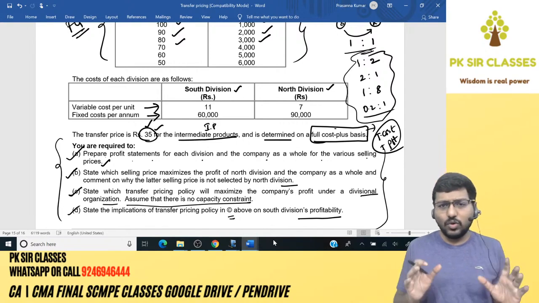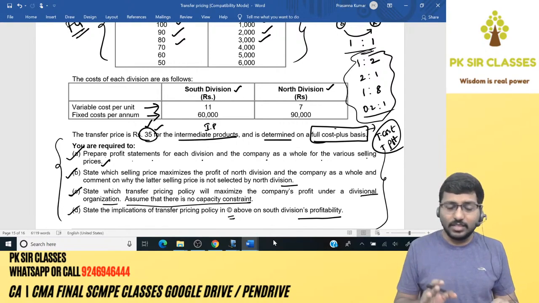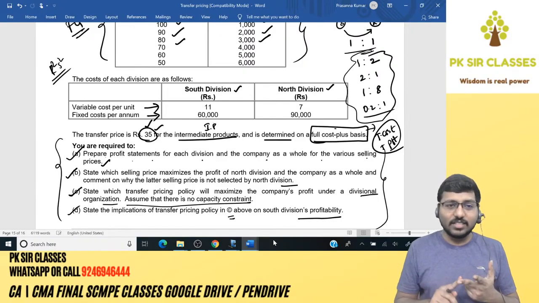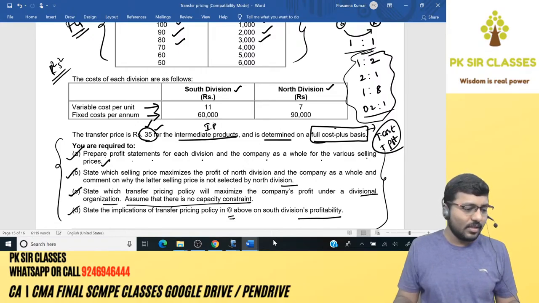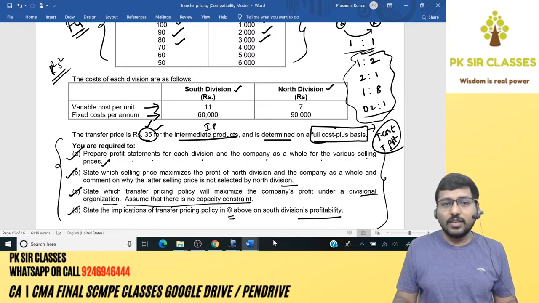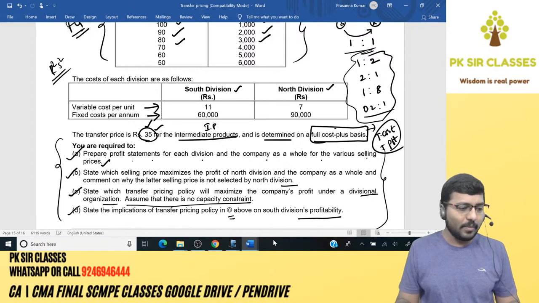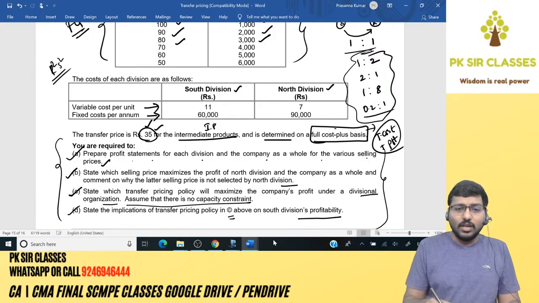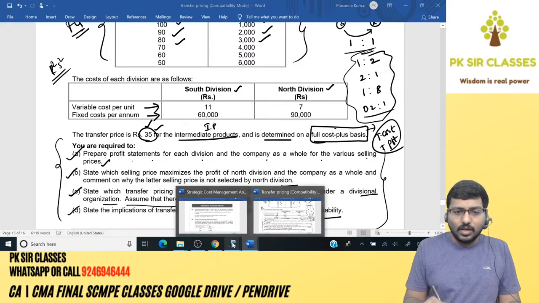Okay, we're gonna go slow, steady, repeat, revise. This is going to be our philosophy. Double R, double S. R square, S square. Okay, repeat, revise, slow, steady. And our target is 70 plus. That's what we are going to plan. Chalo, fantastic. I hope Mahesh, yeah, I've got confirmation from him as well. Let's move on. Now, what do you guys need to do?